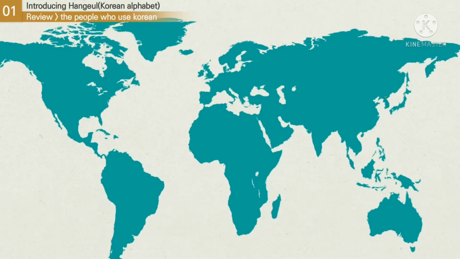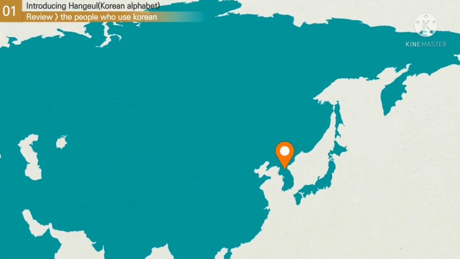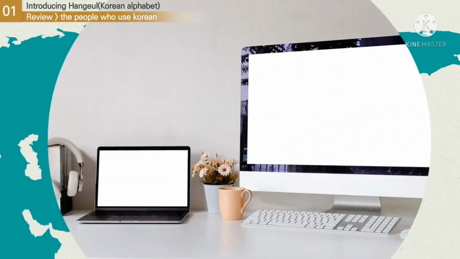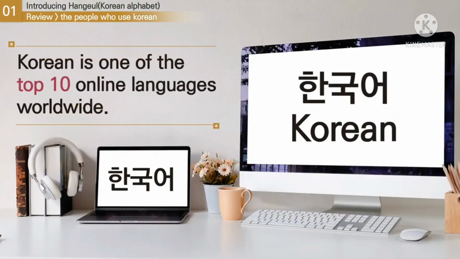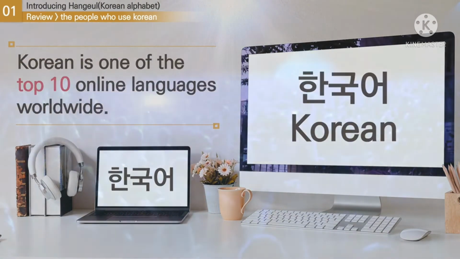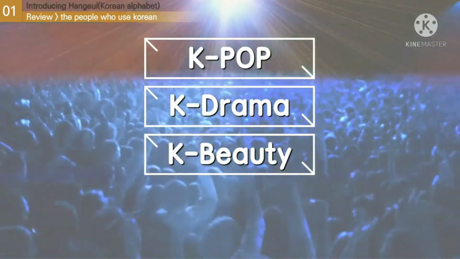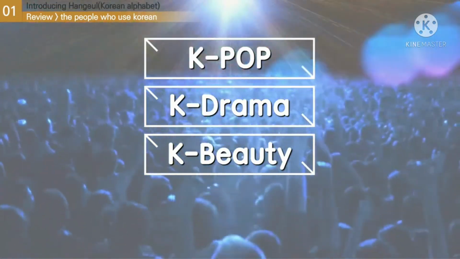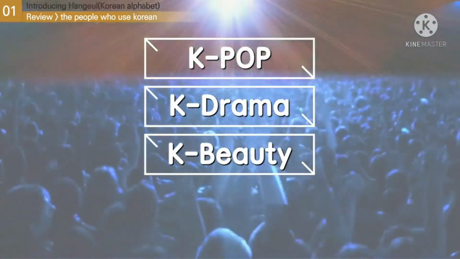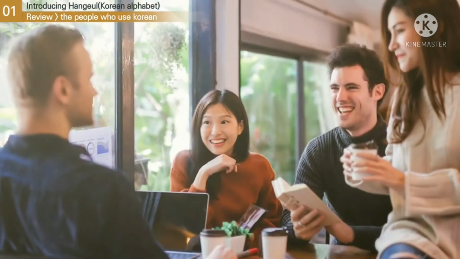How many people use Korean? Korean is spoken in both North and South Korea, as well as in Japan, Russia, China, and many other foreign countries with Korean immigrants. Korean is also one of the top 10 online languages worldwide. More and more people are also trying to learn Korean now, thanks to the increasing popularity of K-pop songs and K-dramas.